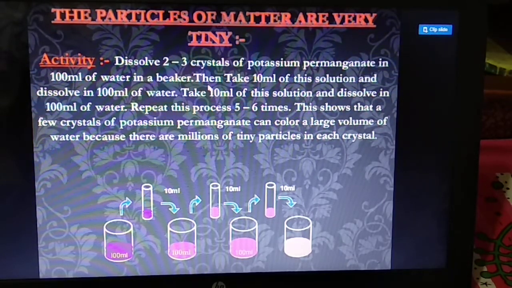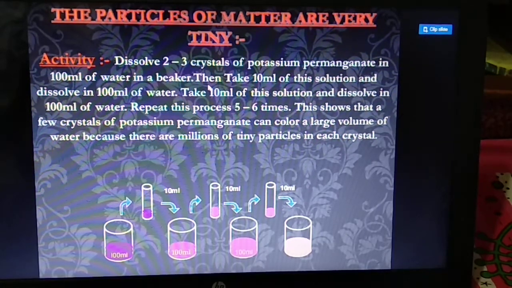Then take 10 ml of this solution and dissolve it in 100 ml of water. Take 10 ml of this solution and dissolve it in 100 ml of water. Repeat this process 5 to 6 times. This shows that a few crystals of potassium permanganate can color a large volume of water because there are millions of tiny particles in each crystal.